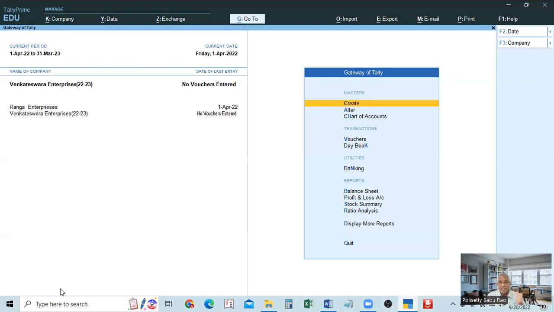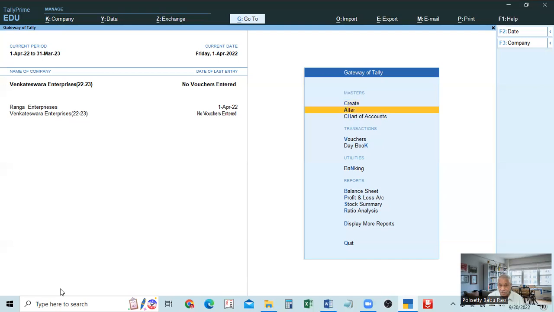Because stock is not a separate account, we are creating it for our purpose, newly created. So if we create that stock account, automatically it will be split into two, opening balance and closing balance. It will show both the opening and closing balance. That is why we should not enter the opening balance. If you enter 1 lakh as the opening balance, the opening balance and everything will be shown as 1 lakh only. That is why we have to be very careful when creating.